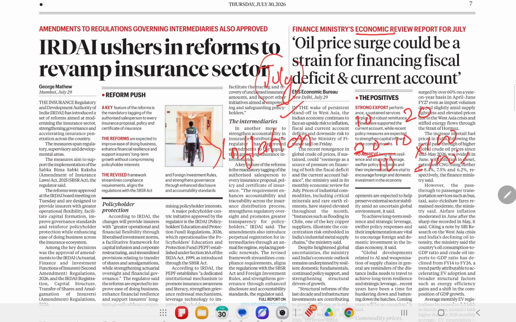Next, talking further about inflation. There are different kinds of inflation. Majorly there are two kinds of inflation. One is called CPI and the other is called WPI. CPI stands for consumer price index, while WPI stands for wholesale price index.